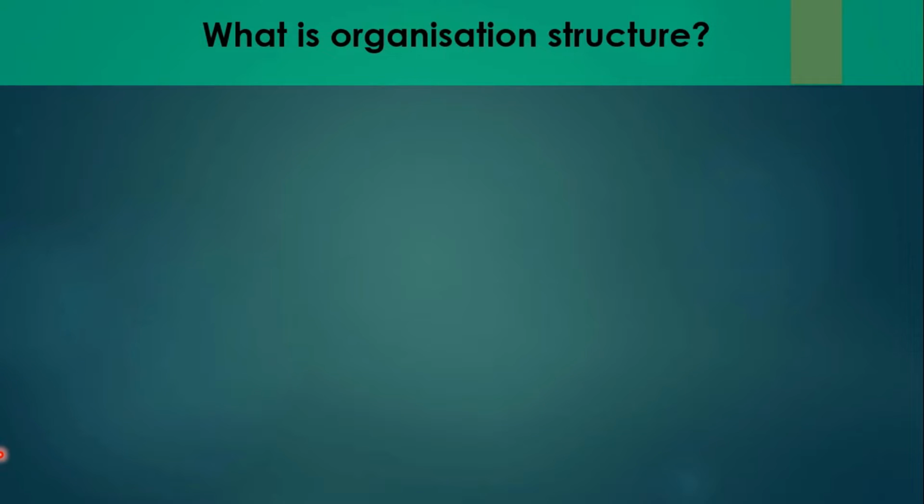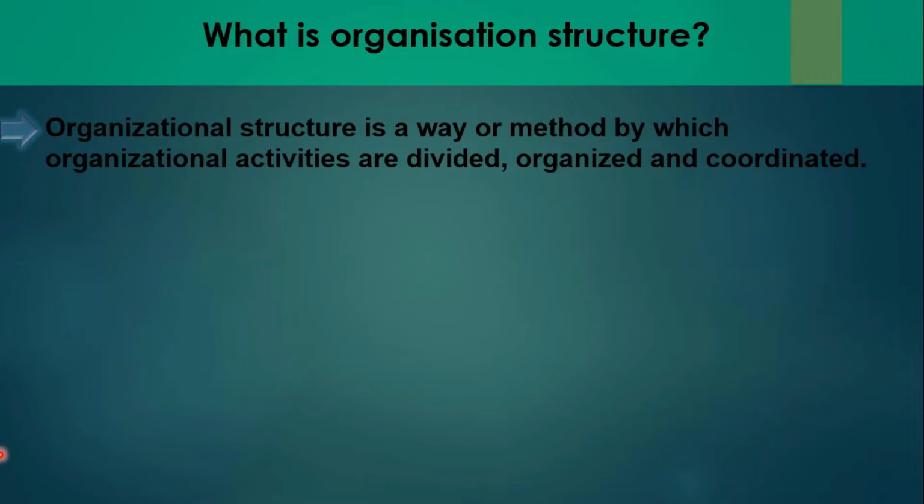Let's see what is organization structure. So, organization structure is a way or method by which organizational activities are divided, organized, and coordinated. It means an organization structure defines how activities such as task allocation, coordination, and supervision are directed towards the achievement of organizational goals or aims. Organizational structure affects organizational action and provides the foundation on which standard operating procedures and routines rest.